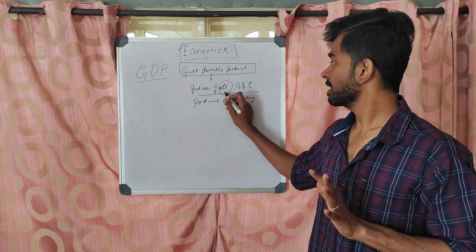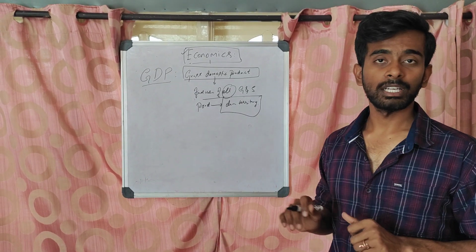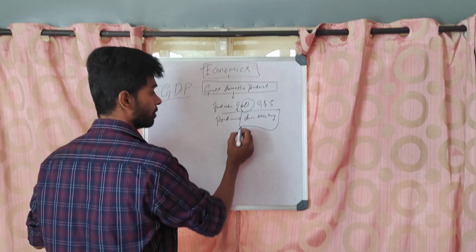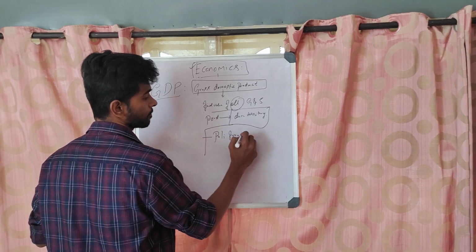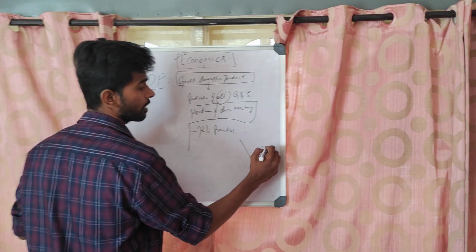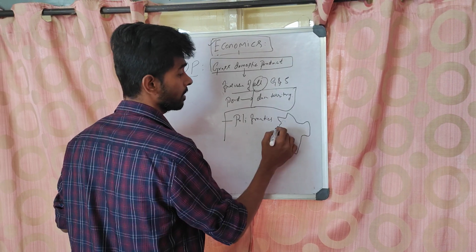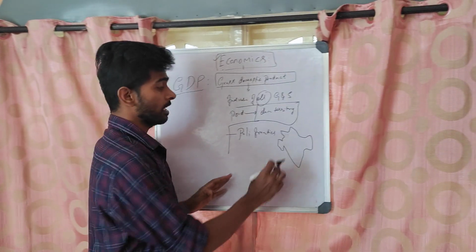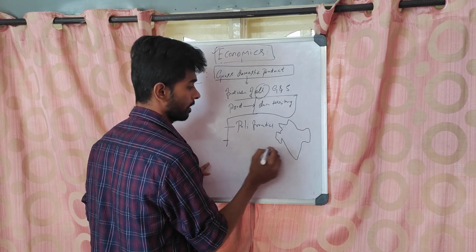What does it mean by domestic territory, sir? Domestic territory means, is it the landmass of a country? Yes, of course, but there is a little bit more to the definition. Domestic territory includes the political frontiers. That means the map is there, right? Sorry, I'm bad at mapping. This is the country. Political frontier. It includes political frontiers, and this.